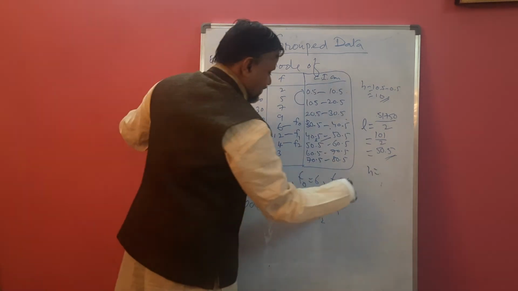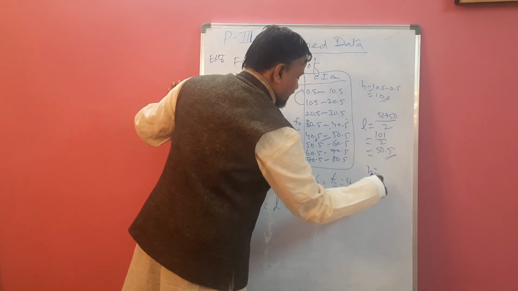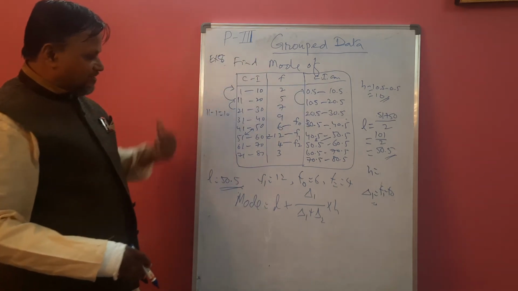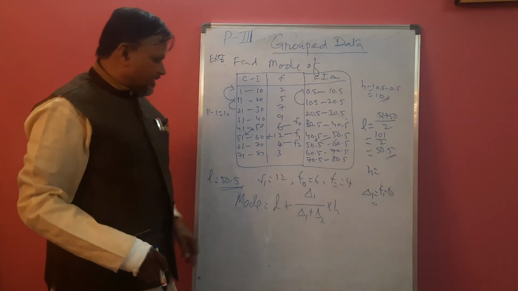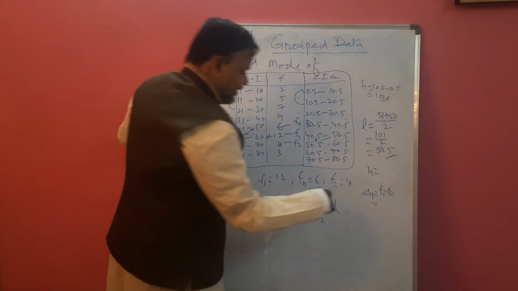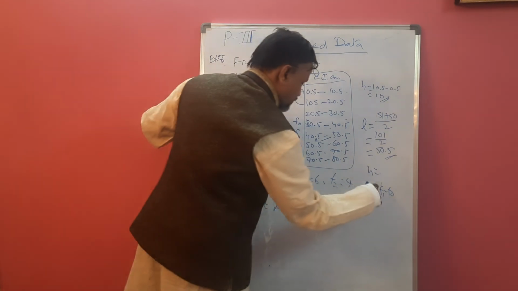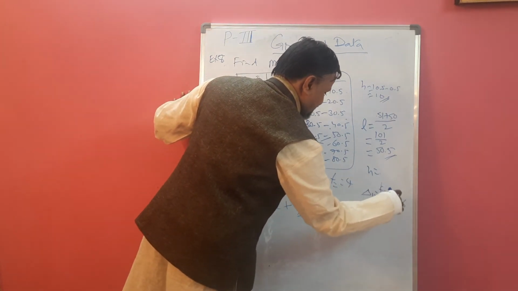Now what is delta 1? Delta 1 is nothing but f1 minus f0. We simplify somewhere else and put that value as delta 1 and delta 2. So delta 1 is what? f1 is 12, 12 minus 6 is 6.